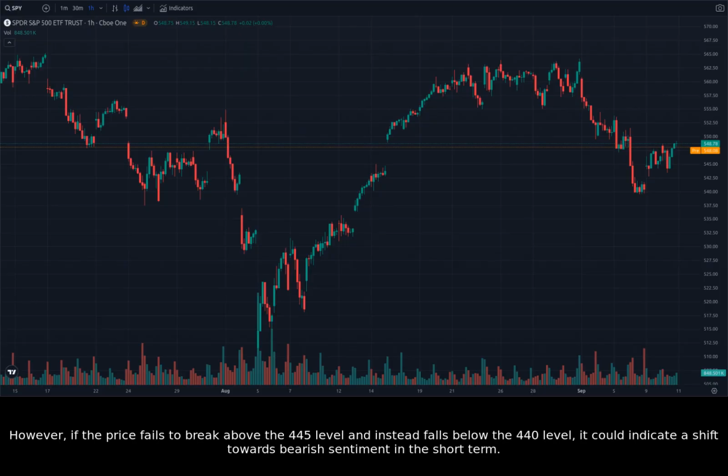However, if the price fails to break above the 445 level and instead falls below the 440 level, it could indicate a shift towards bearish sentiment in the short term.